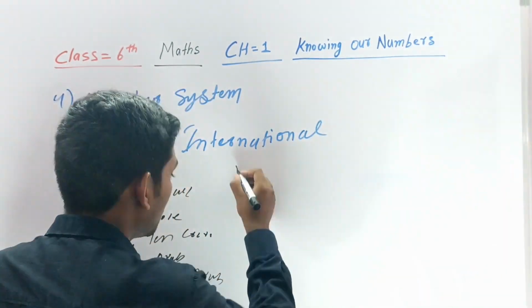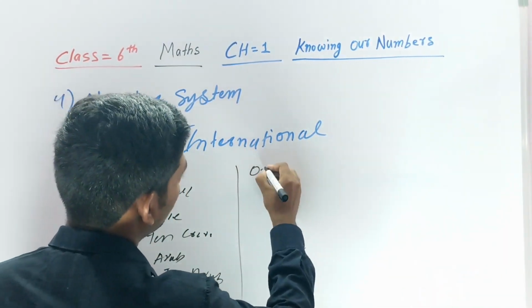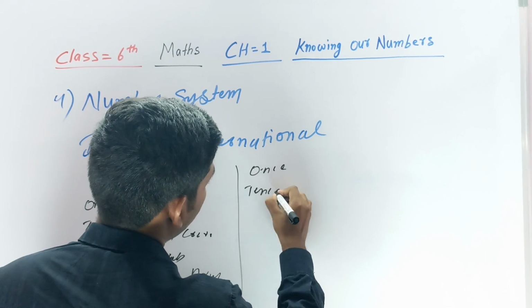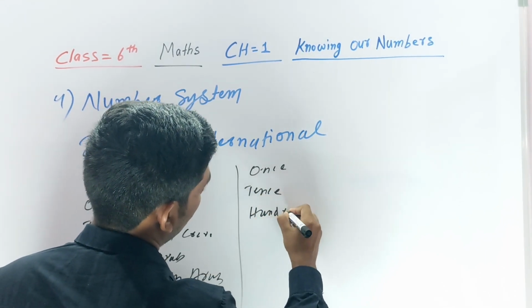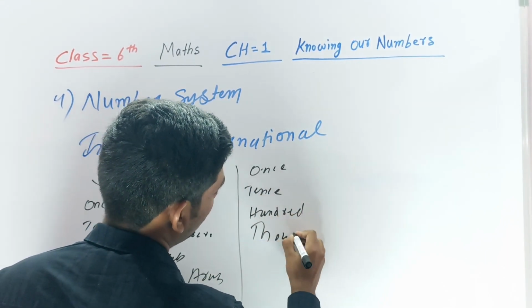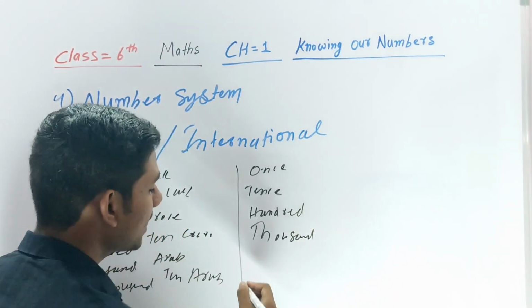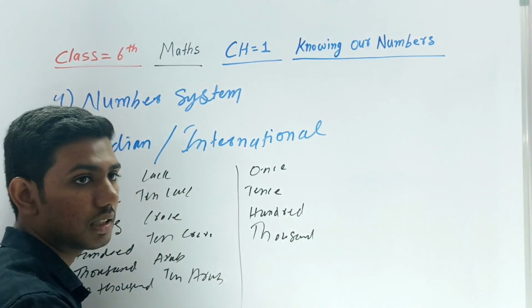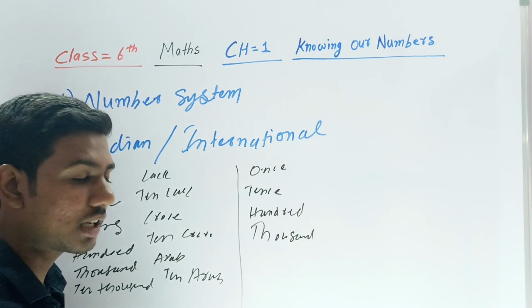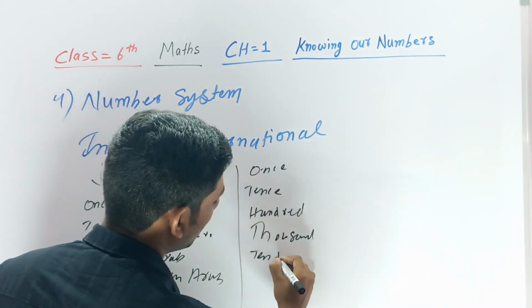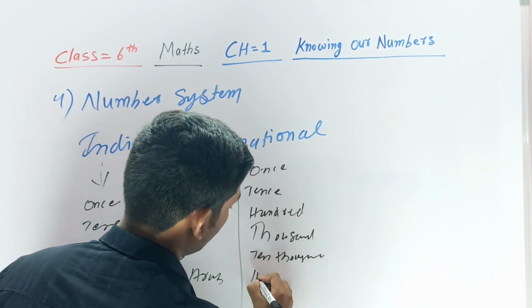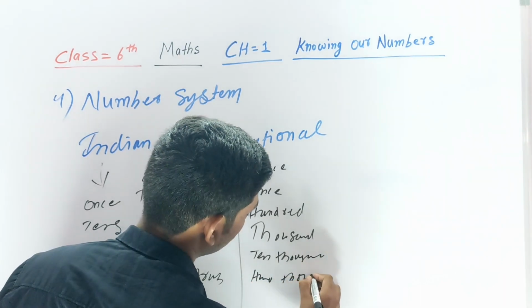In the international number system, you can say ones, tens, 100, then after that 1000, 10,000, then 100,000.